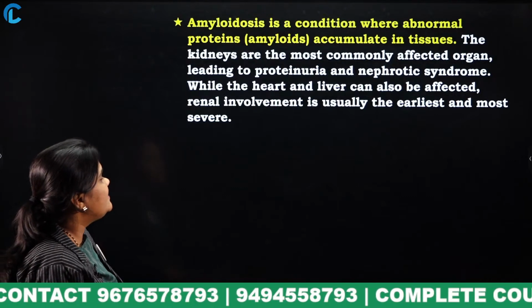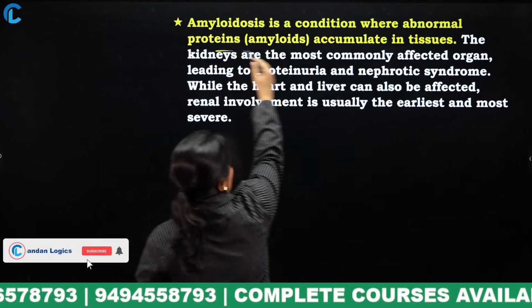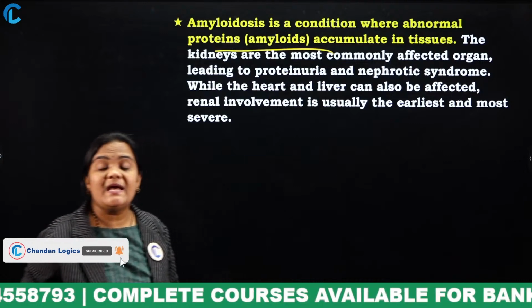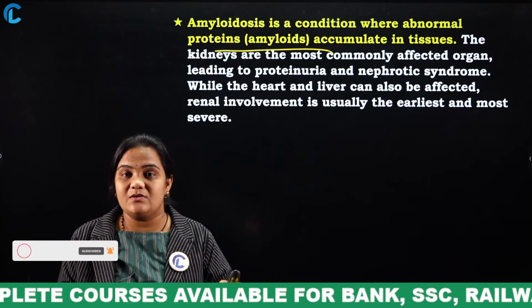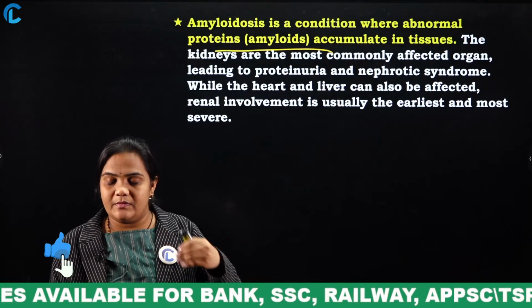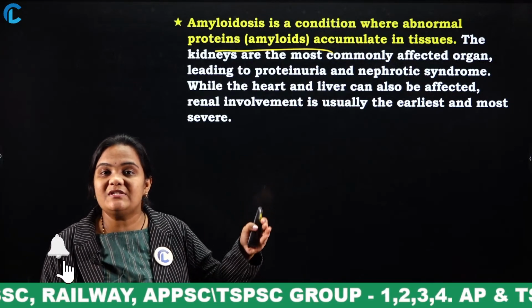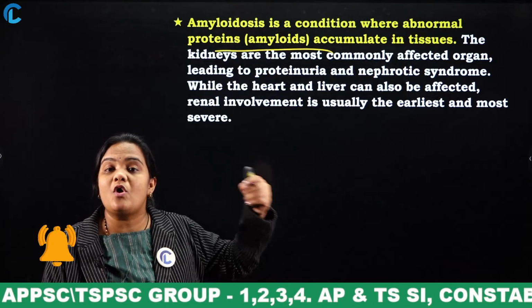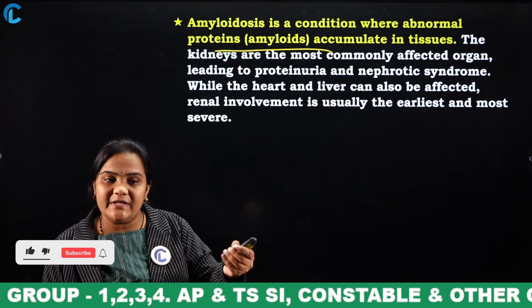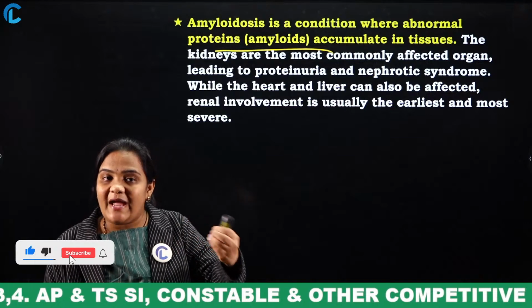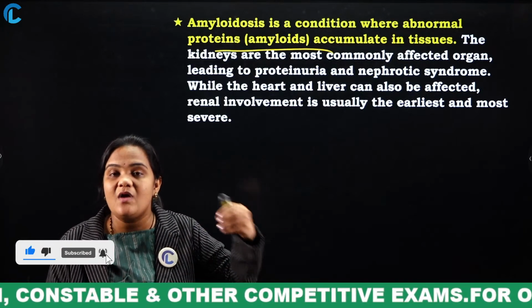Amyloidosis is a condition where abnormal proteins accumulate in tissues. This type of disease is one in which the protein content is more than required. Generally we need some amount of proteins. If the amount of proteins is in excess, what happens?